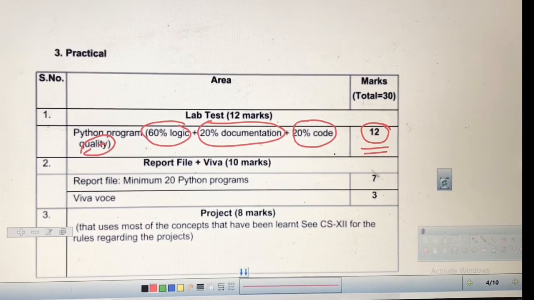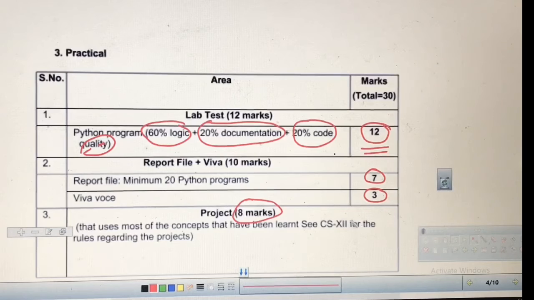Then you will prepare a report file. For that the weightage is 7 marks, and you have to write at least 20 Python programs. After that, 3 marks for Viva. In Viva, questions from the whole syllabus can be asked, and then for 8 marks you will prepare a project.